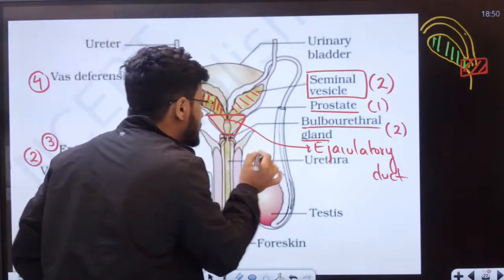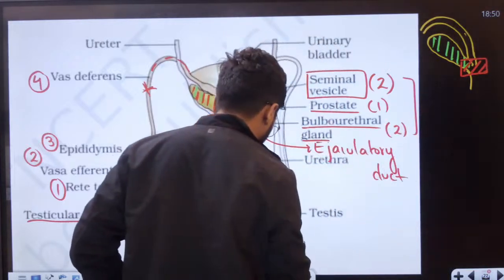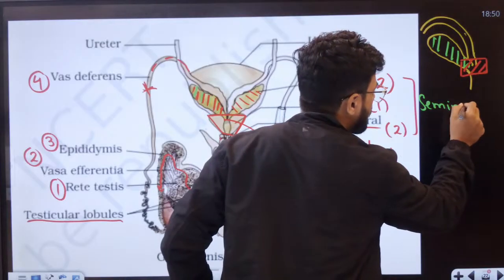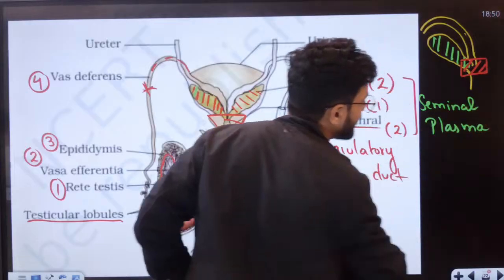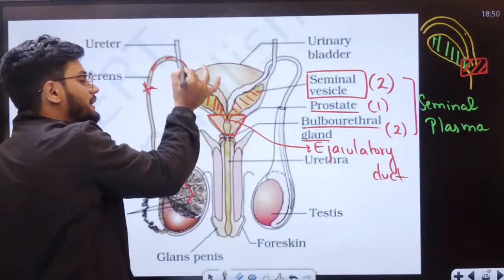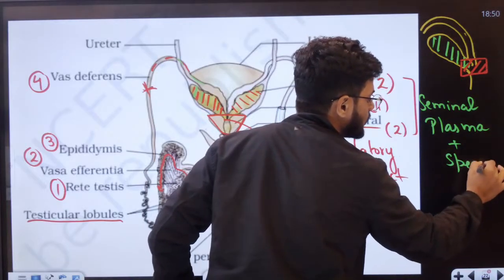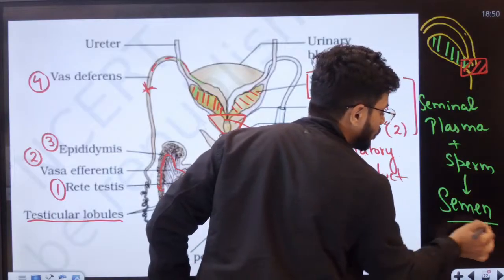Now students, let's say here the secretion is called seminal plasma. What came from the top? Sperm came from the top. Now together they are called what? Together they are called semen.